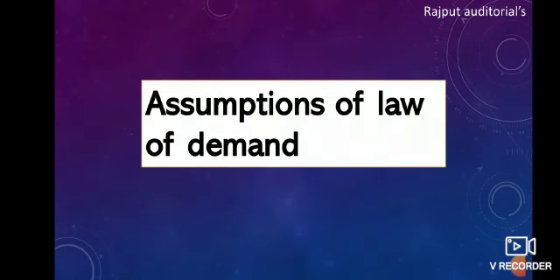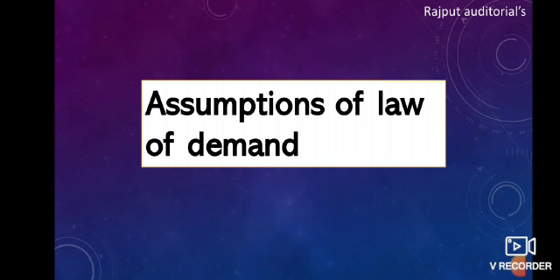So let's move ahead towards the assumptions of the law of demand, the reason we are watching this video. So what are the assumptions of the law of demand? As we all know, the demand curve moves from left to right in a downward direction towards the x-axis.